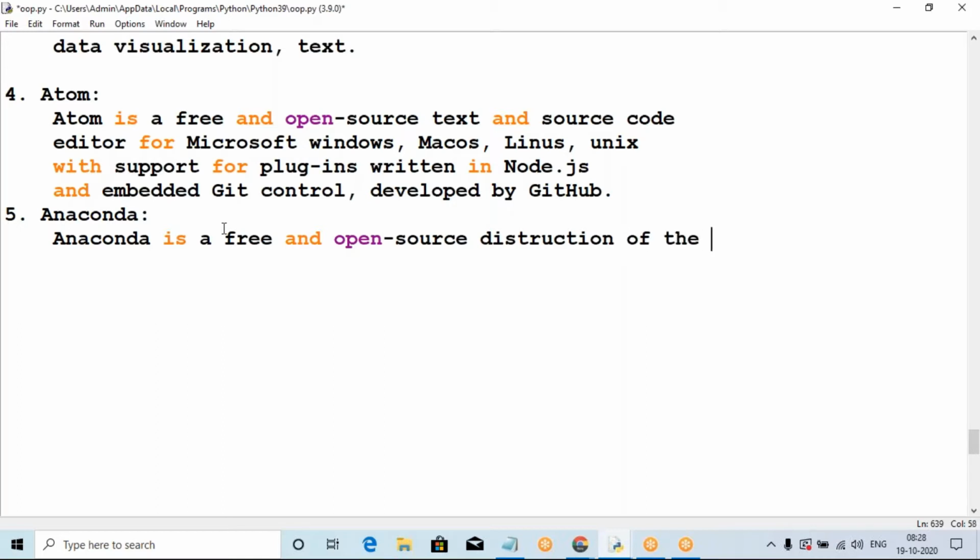Free and open source distribution of the languages. For which purpose? Anaconda is a free and open source distribution for programming languages. Which programming languages can we use in Anaconda? Python and R programming languages, for scientific computing.